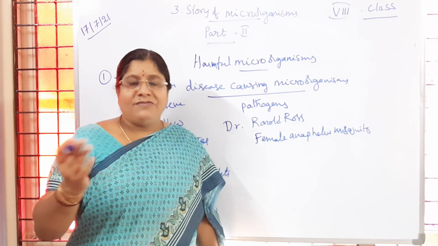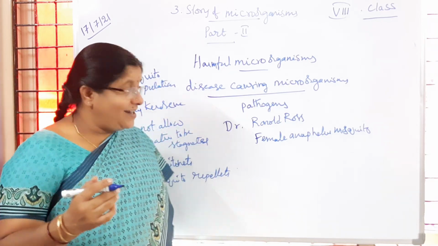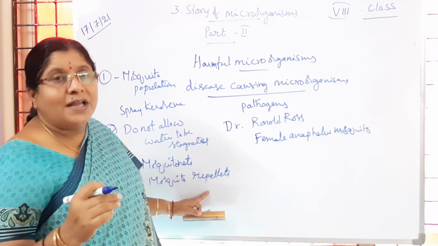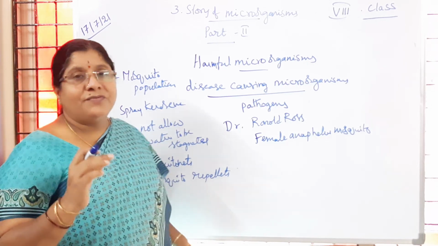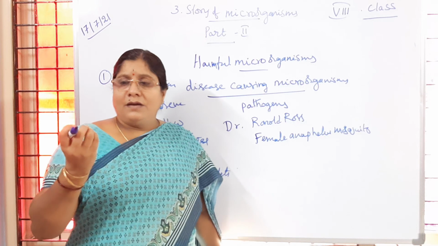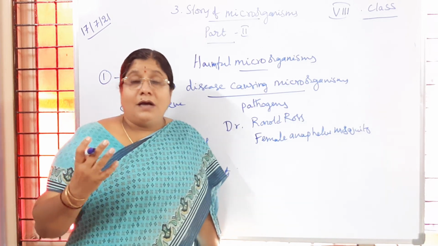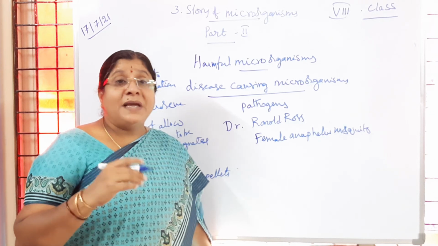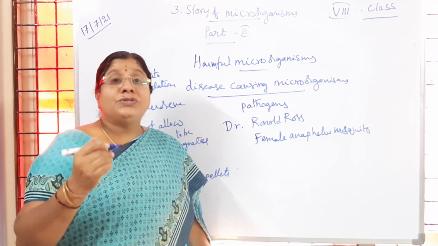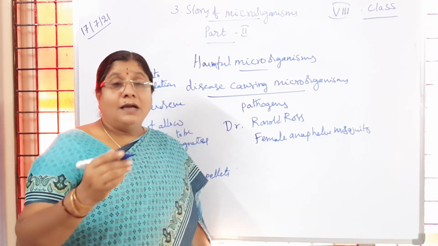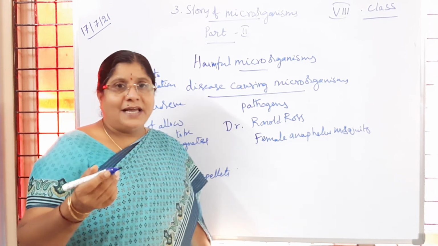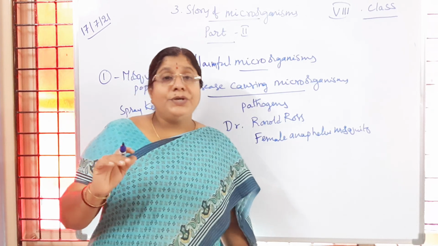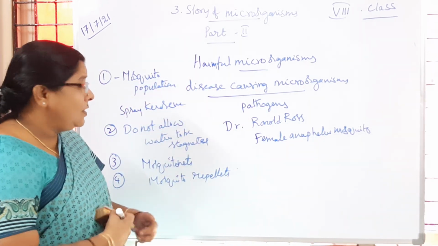You observe so many advertisements of different mosquito repellents on TV, children. We put them on, and the smoke that comes out makes the mosquitoes become unconscious. They get suffocated and they die. So, use mosquito repellents.